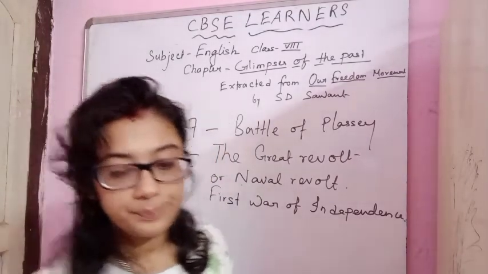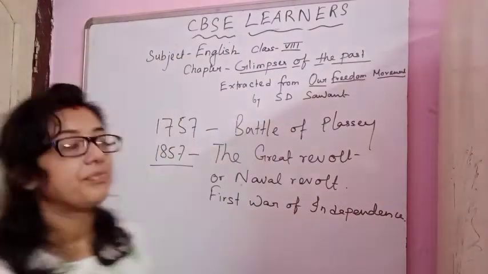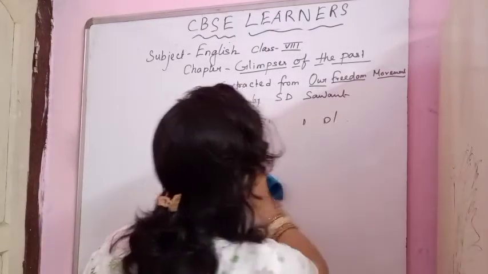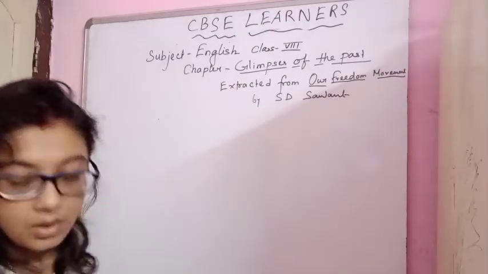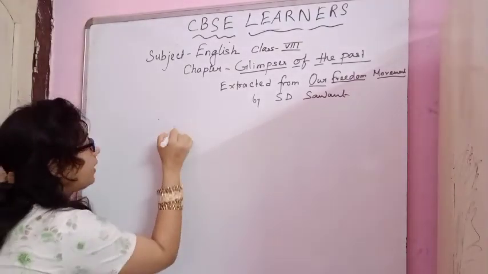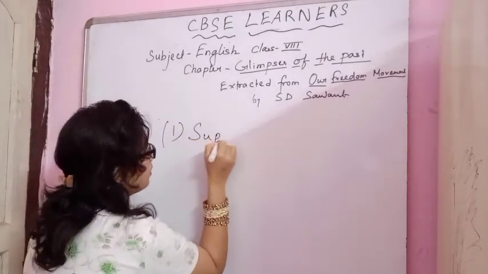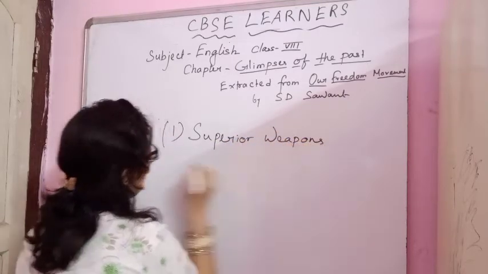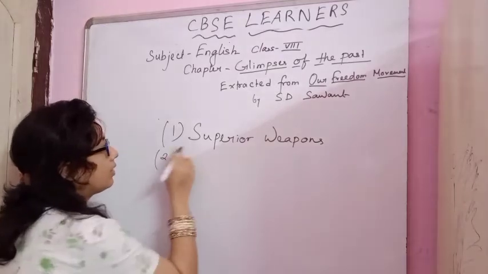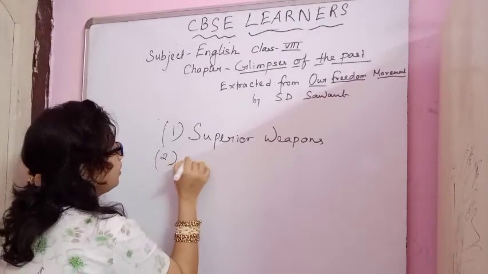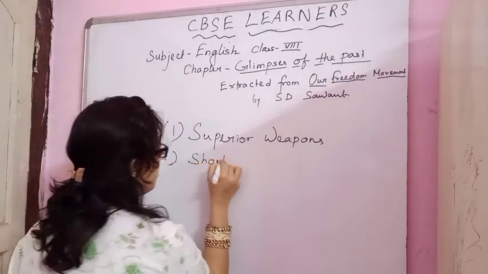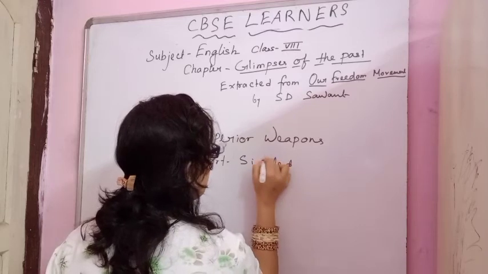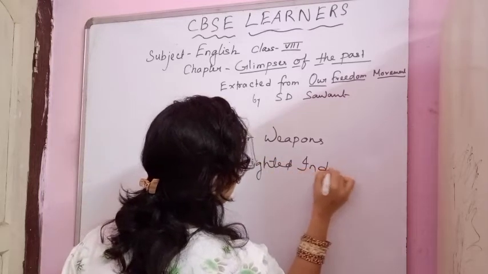So the reasons they won: the first thing is superior weapons, and the second thing is short-sighted Indian princes.